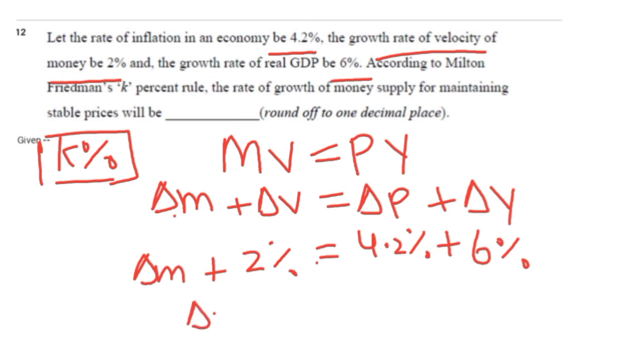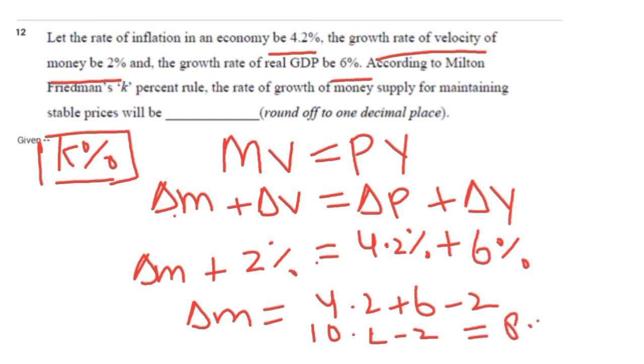Then the change in the money supply would be simply 4.2 plus 6 minus 2, that is 6 plus 4.2 is 10.2, minus 2, which is equal to 8.2%. So the k% rule tells us in this case that money supply should grow by 8.2%